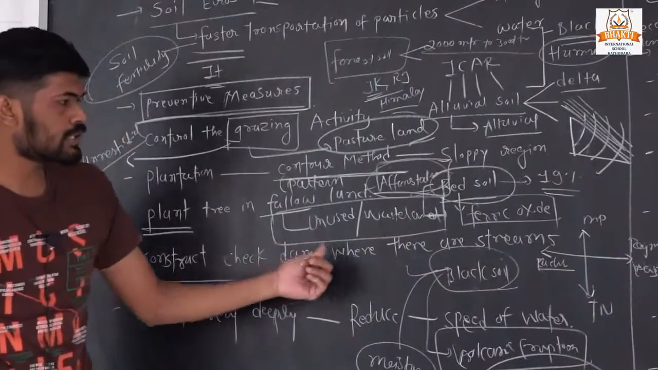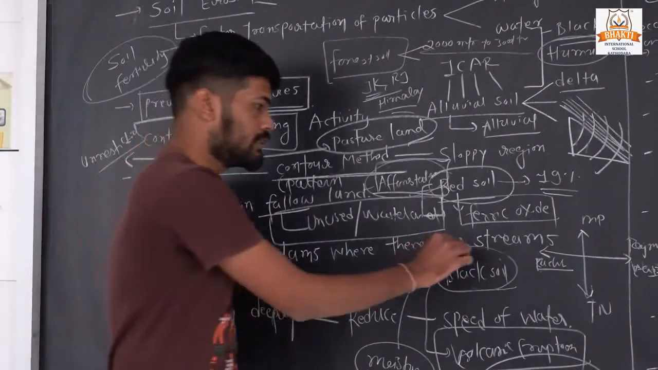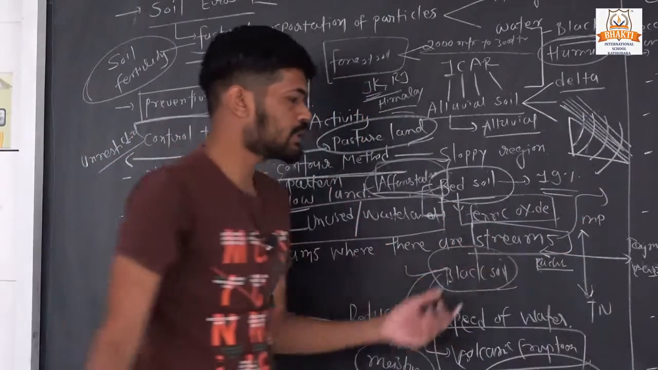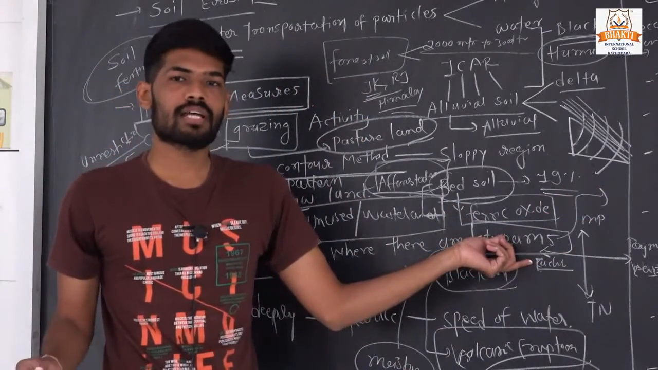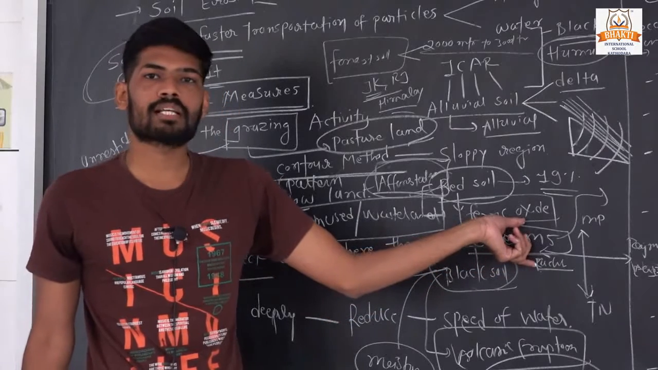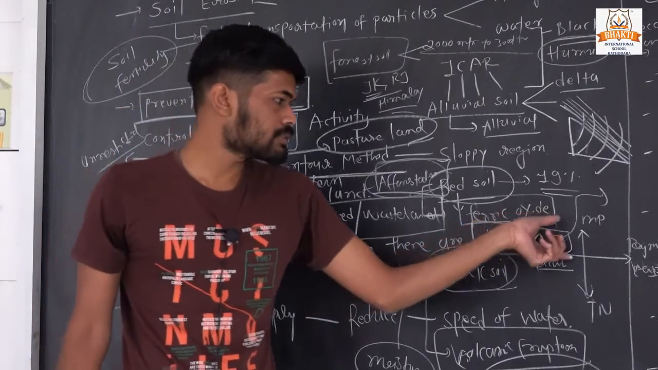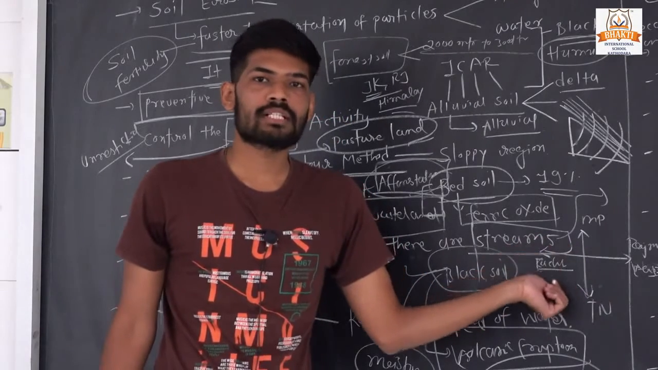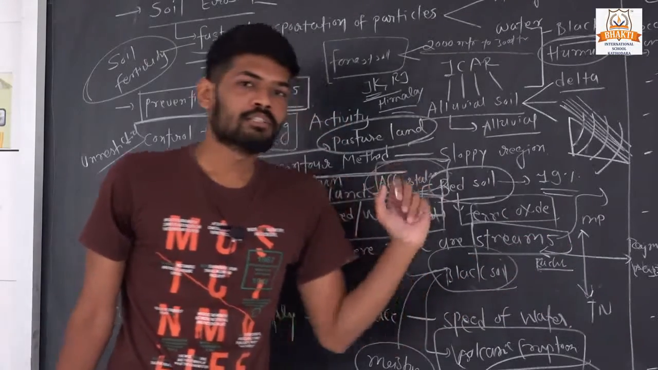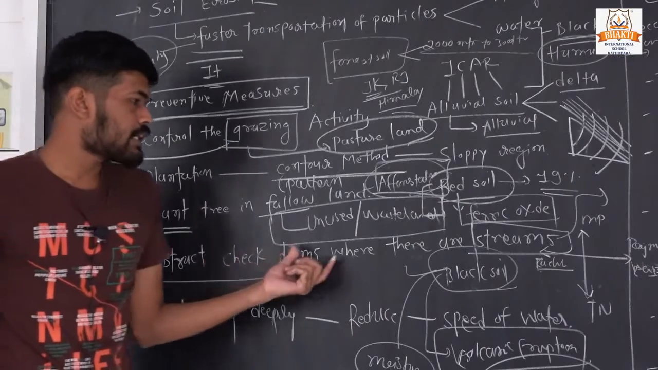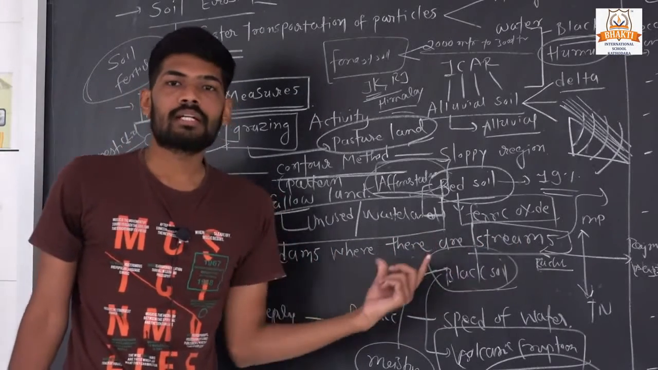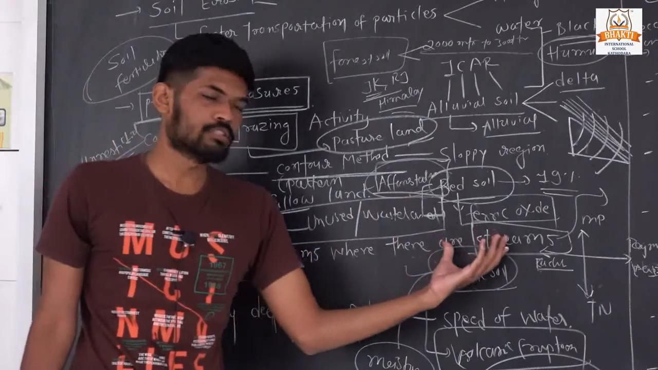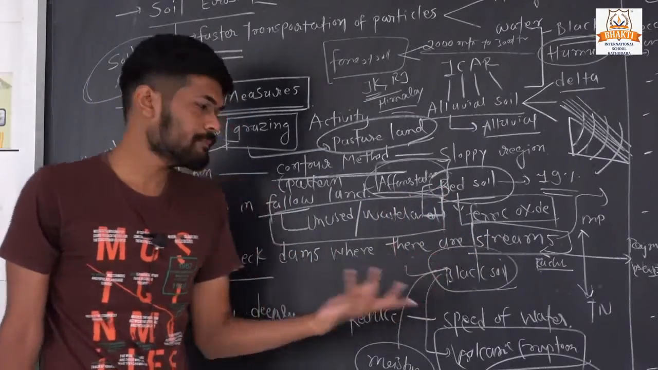Construct check dams where there are streams. Streams flow at very high velocity, so they remove the alluvial and other particles of the upper layer of the soil. So the surface runoff or velocity of the water is very high. When we build a check dam where there is a stream, it allows sediments to settle down there and it reduces the surface runoff or velocity of the water.